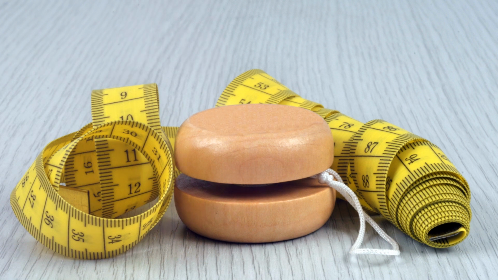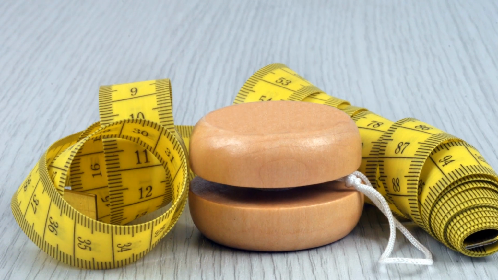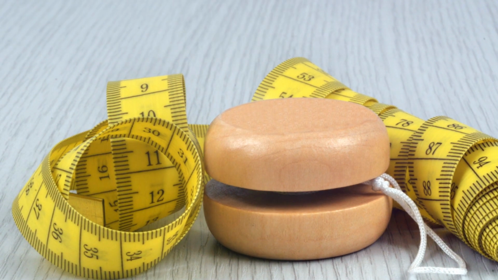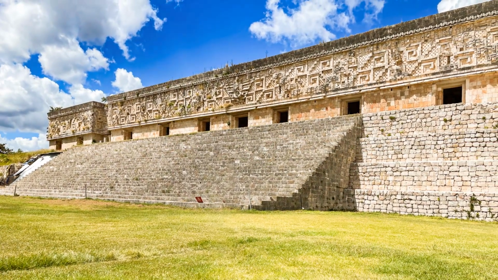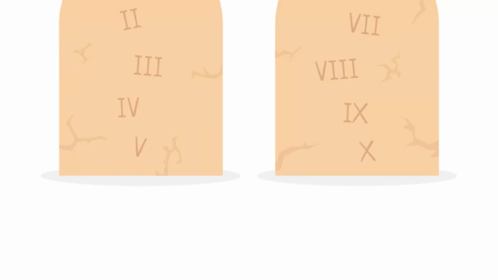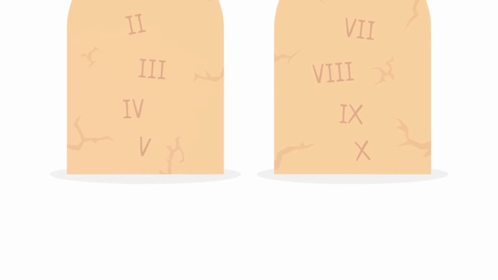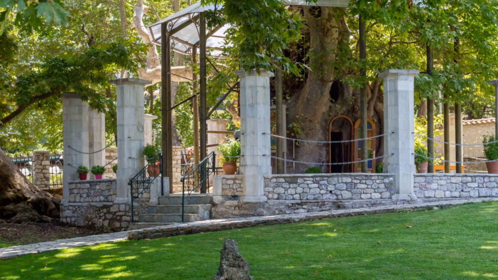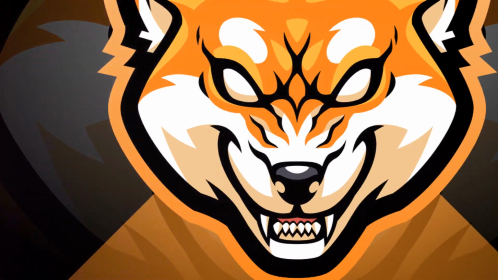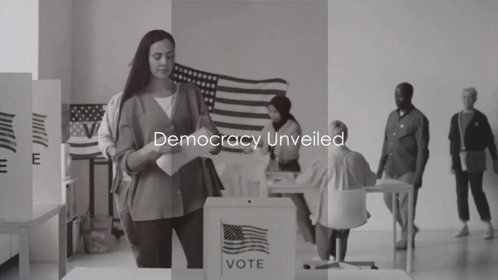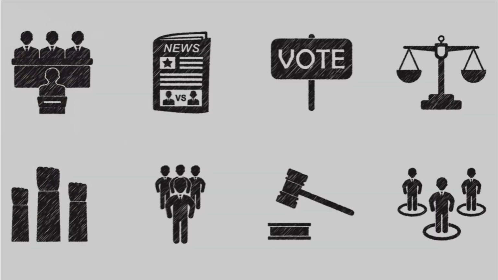Each of these systems has its own strengths and weaknesses, its own unique way of maintaining order and managing resources. They are the gears and cogs that make the political machine run, and understanding them is key to understanding how societies function. Different political systems, with their unique characteristics, shape the governance of a nation. So let's delve deeper, shall we? First up, we explore democracy, the government of the people.